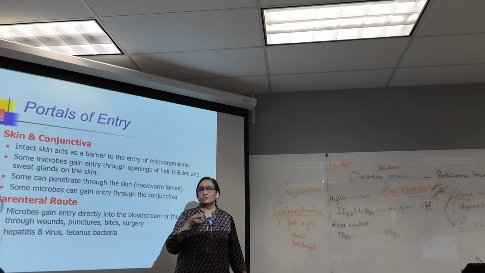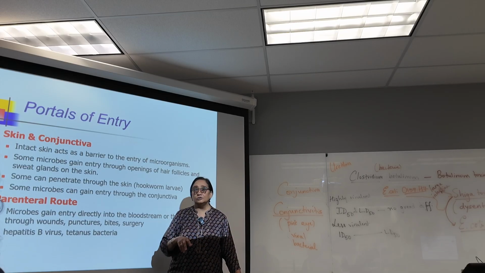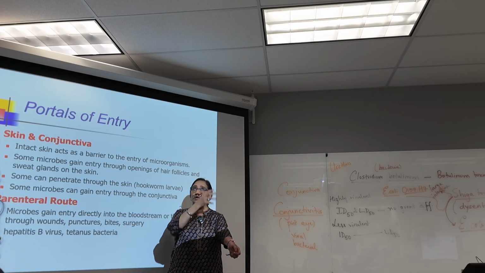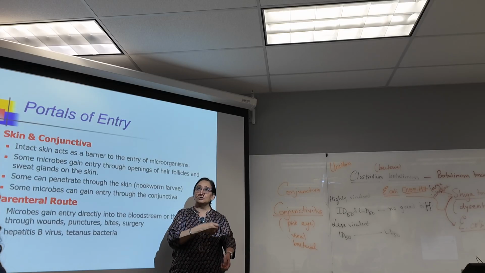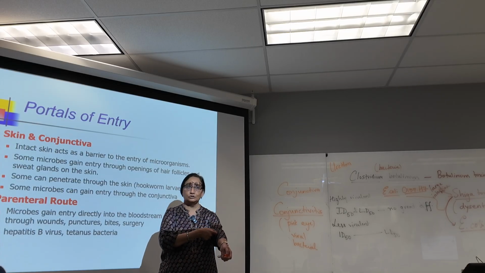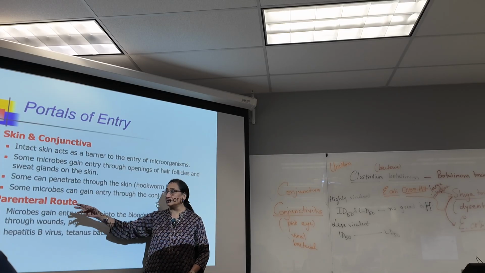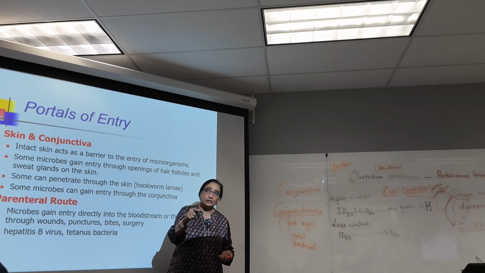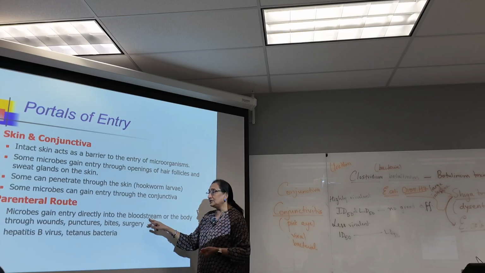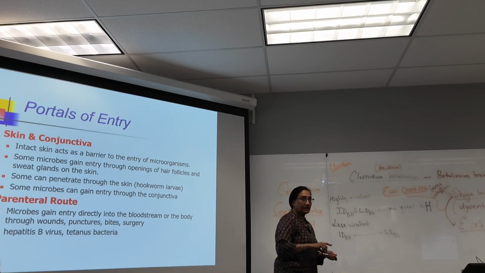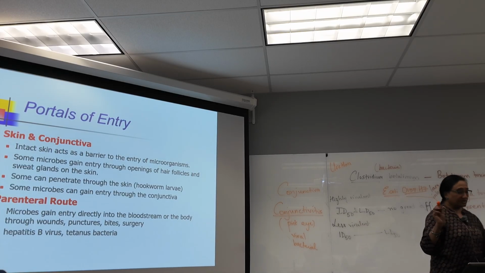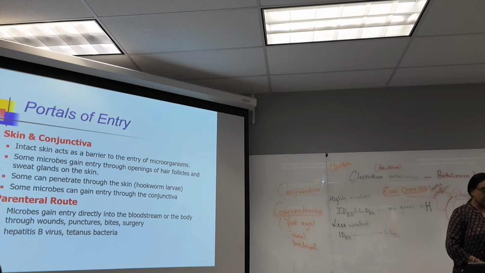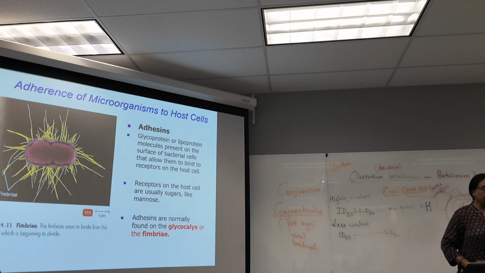Maybe you can't even put it through a nasal tube, then you have to give nutritive solution through the blood. So you give an intravenous injection. That is called parenteral nutrition, because it's going directly into the bloodstream. So anything that goes into the bloodstream is called parenteral. You can have infections entering directly into the bloodstream. So those are the portals of entry.